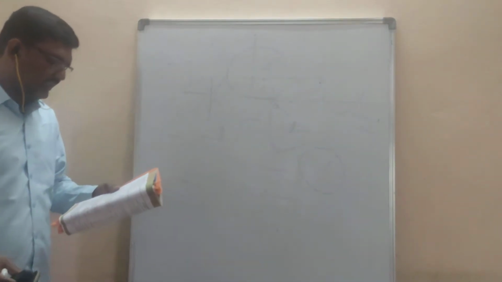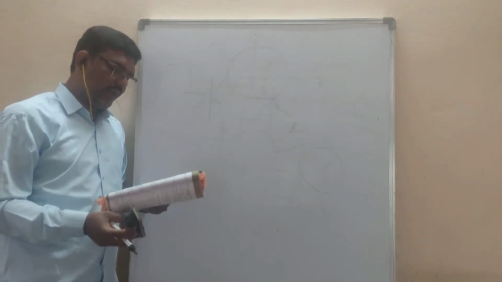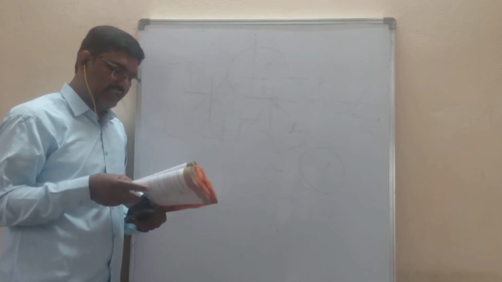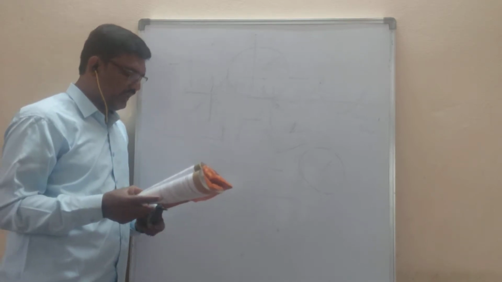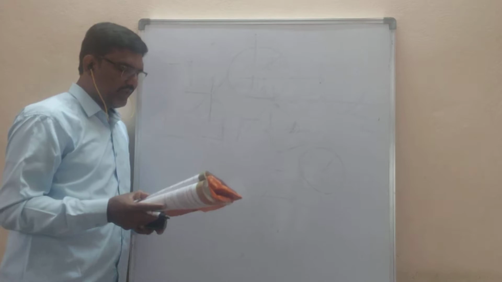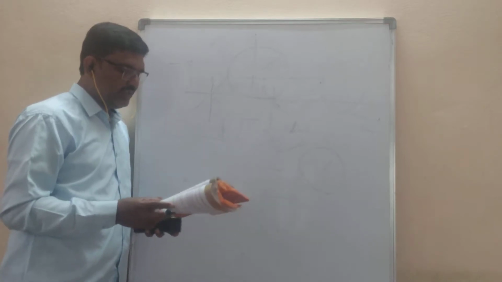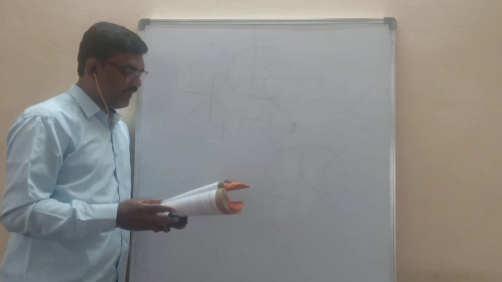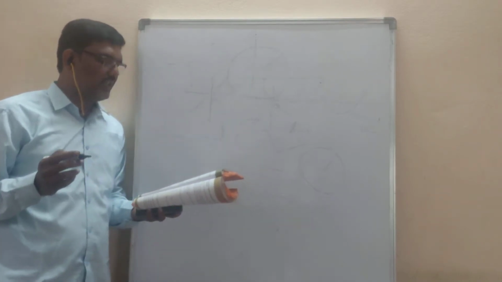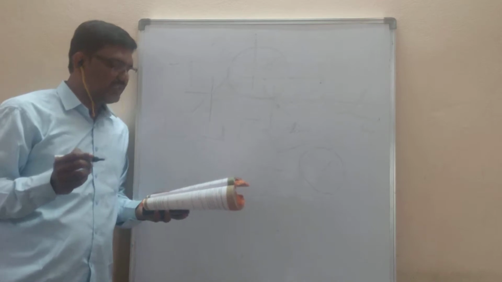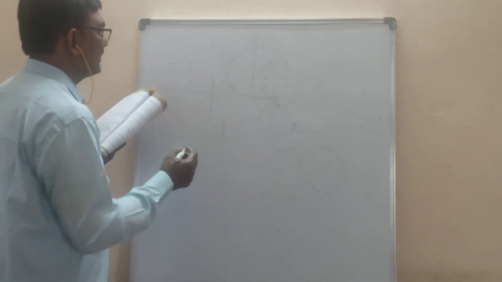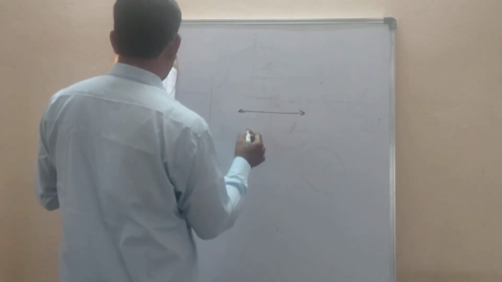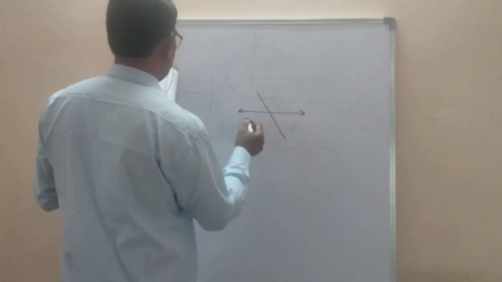The fifth postulate is: if a straight line falling on two straight lines makes the interior angles on the same side of it, taken together, less than two right angles, then the two straight lines, if produced infinitely, meet on that side on which the sum of the angles is less than two right angles. Something he said in English, whether you understood or not. We'll see it later.